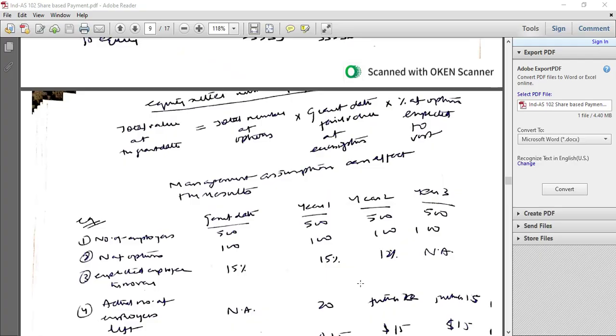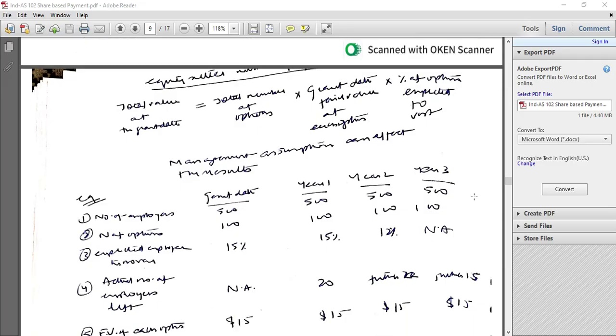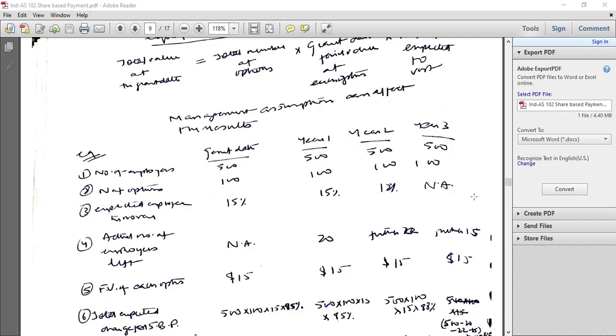Grant date, number of employees 500, year 1 500, year 2 500, and year 3 500. Number of options is 100. Expected employee turnover is 15% in year 1, 12% in year 2, and year 3. Actual number of employees left is 20 in year 1, 22 in year 2, and 15 in year 3. Fair value of each option is 15, 15, 15.